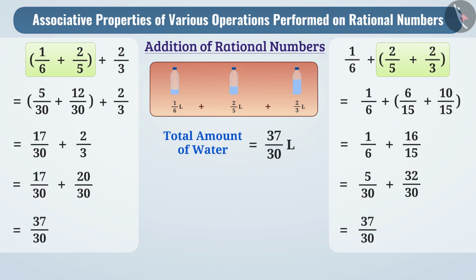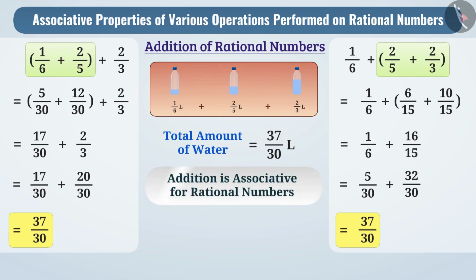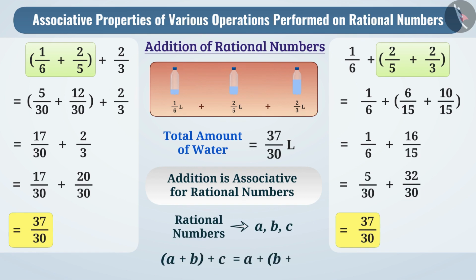Since the results are the same in both cases, we can say that the addition of rational numbers can be done by grouping in any way. That is, the addition of rational numbers is associative. So, to summarize, for any rational numbers a, b, c, (a + b) + c is equal to a + (b + c).